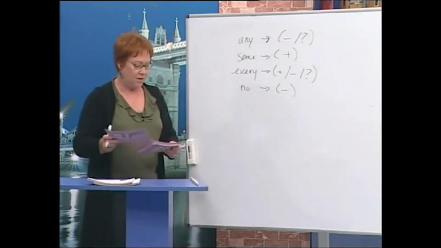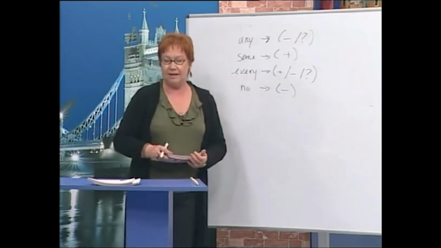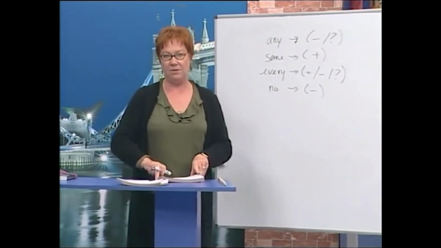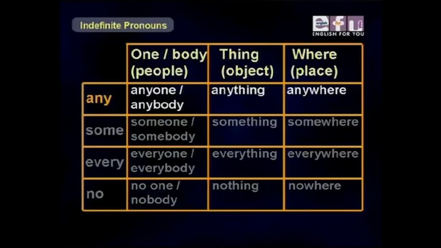Now, on your screen, you can see a complete chart with people, objects, and places. The first one is any. For people, we can use anyone or anybody. For things, anything. And for place, anywhere. All right? The next one is some. We have someone, somebody, something, somewhere.